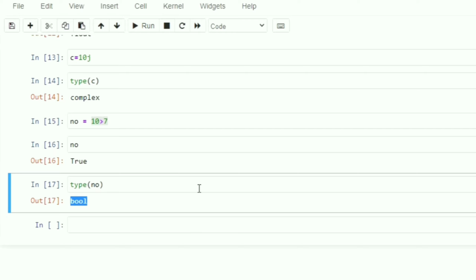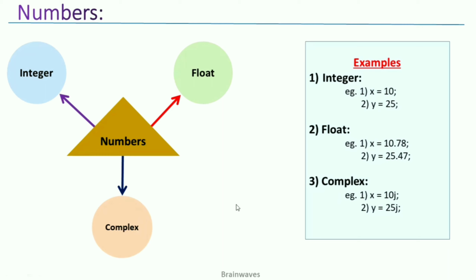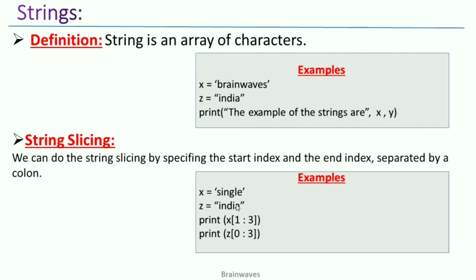Okay, now let me come back to the presentation. So this is all about the numbers. Now let me start with the strings. A string is nothing but an array of characters. Whenever we write any string, suppose I am taking an example here as brainwaves, these are the characters, which is an array of characters, which is a string. One other example I have taken here, z is equals to India. Okay, so let me come to that part.